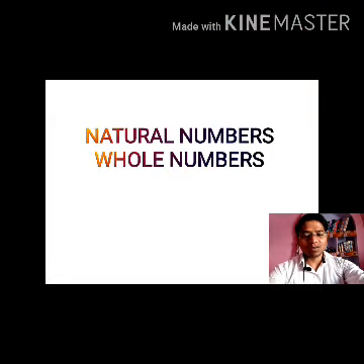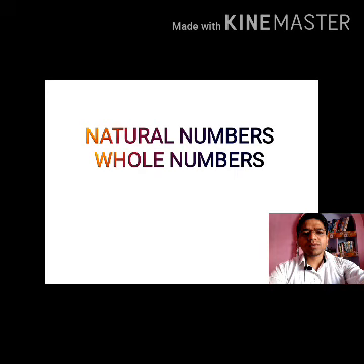So now let's move to today's topic. As we know, maths is all about numbers. Today we are going to learn about a group of numbers. Yes, we have already learned two types of groups in our previous classes, but today we are going to learn about a third type of group. The two types of groups we have already learned in our previous classes are natural numbers and whole numbers.